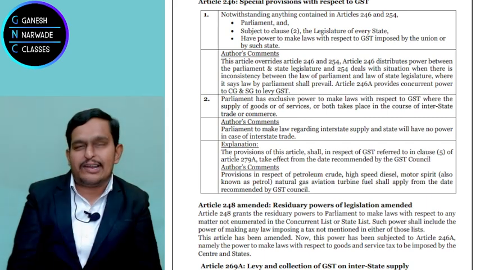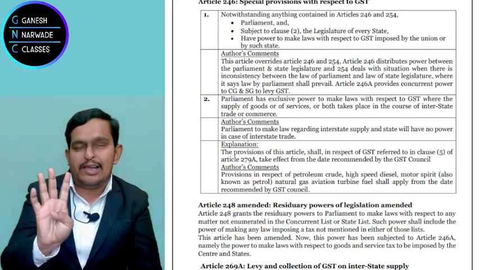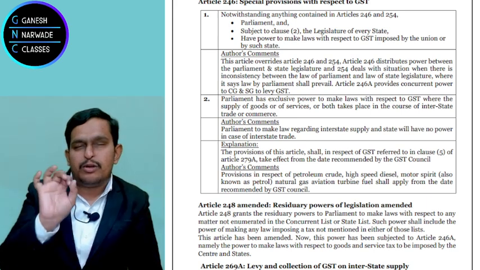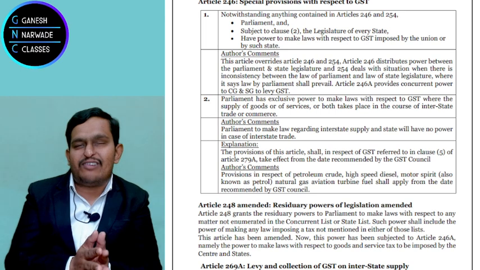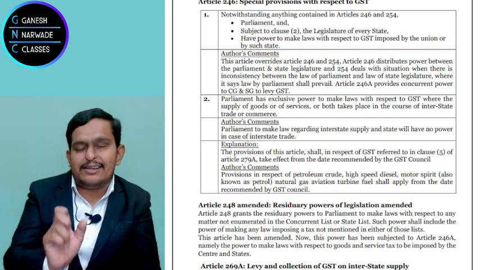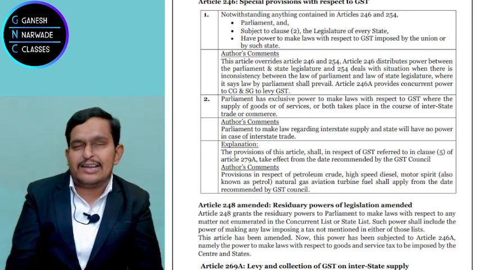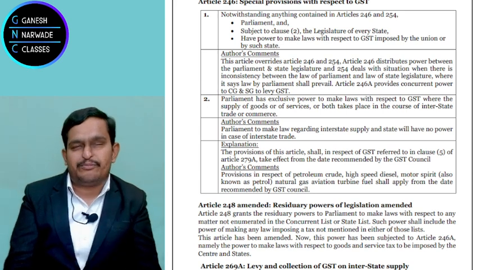Okay, what are the 5 products? High speed diesel oil, petroleum crude, motor spirit, aviation turbine fuel, natural gas. On these 5 products, from which date will GST be brought? That will be notified by the government on the recommendations of the GST Council.